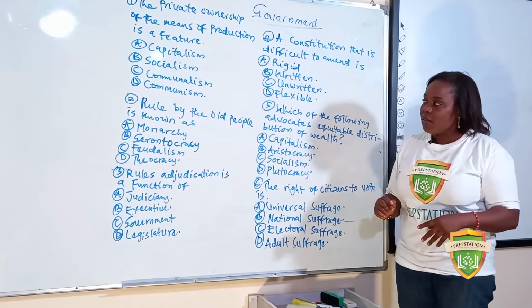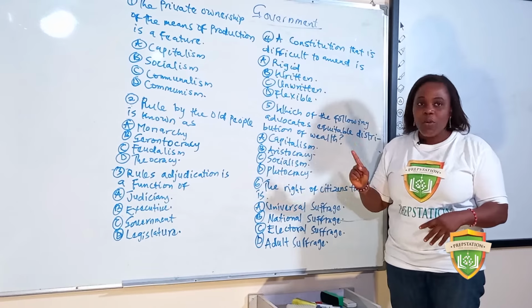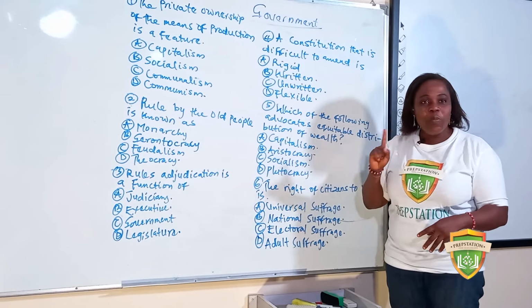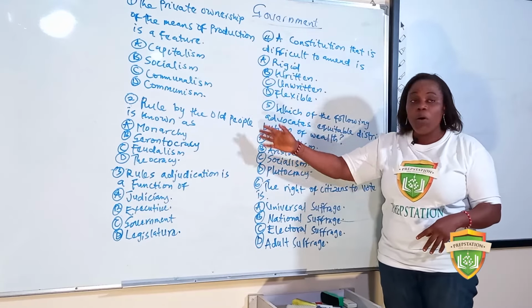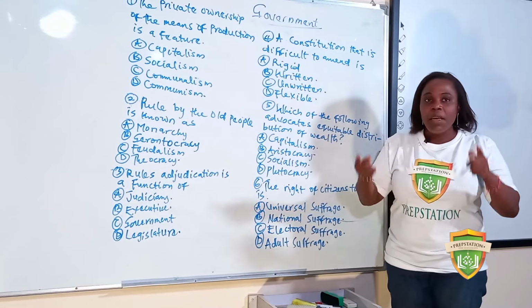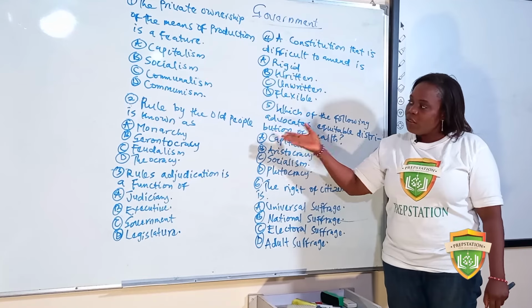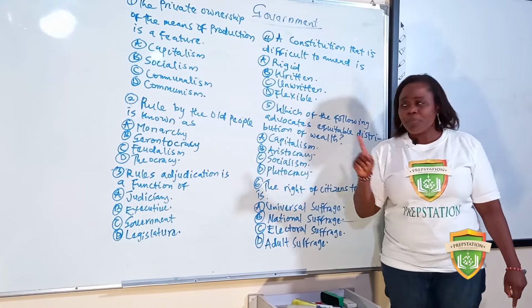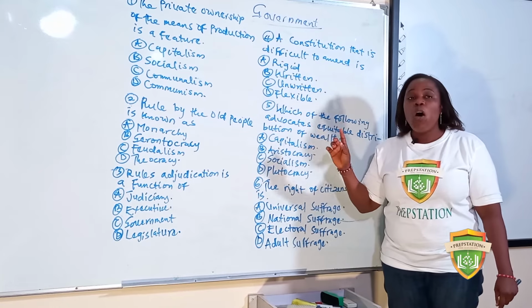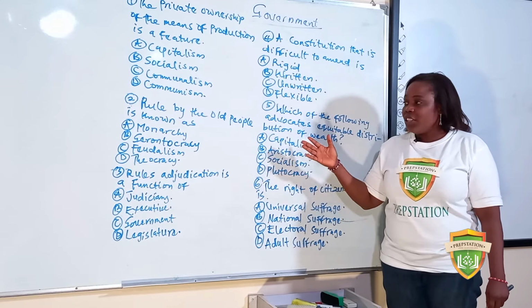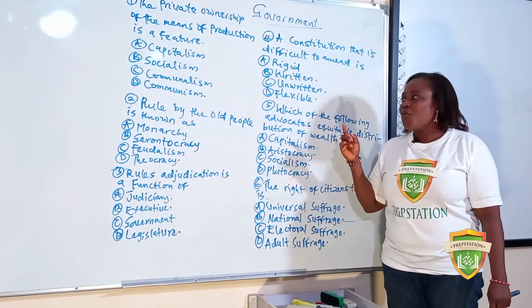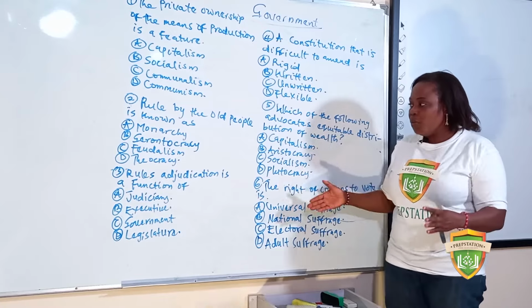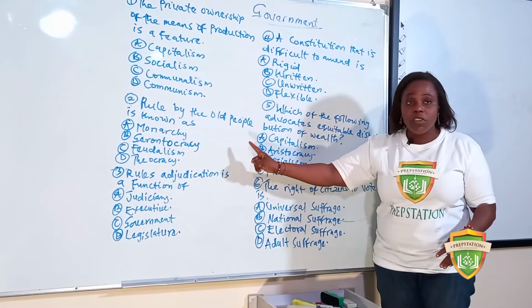Then number 2 question says, rule by the old people is known as dash. This topic falls under what we call basic concept of government. Now let's look at what we have. Monarchy has to do with the rule of kingship, leadership by kingship, don't forget. Gerontocracy. What is gerontocracy? Rule by the old people, or leadership by the old people. That's the meaning of gerontocracy.